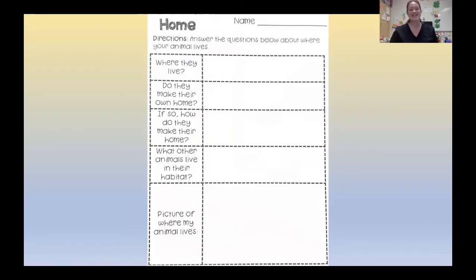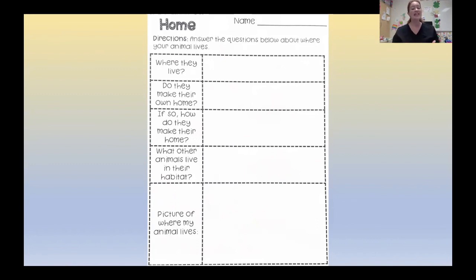Okay, I'm going to keep researching and looking at all of my sources on RazKids or Epic or PebbleGo. I'm going to keep flipping back and forth between all of them until I think that I've had enough of my research that I can fill in all of these questions about where they live. And it's your turn to do the same. I want you to get on RazKids, PebbleGo, and Epic and learn as much as you can about elephants. So that way you can come fill in the questions about home. I'm not going to show you any of my answers because I want to see what your research is. I don't want you to just copy me.